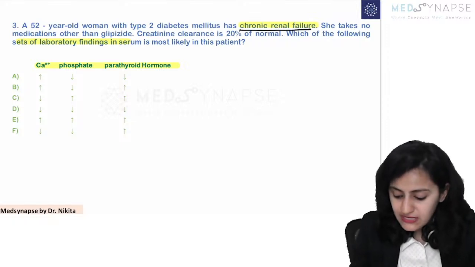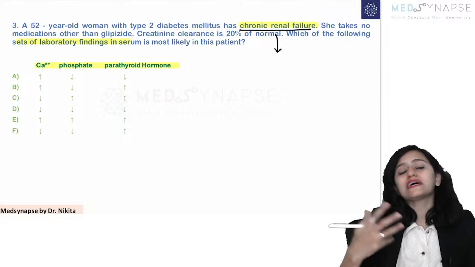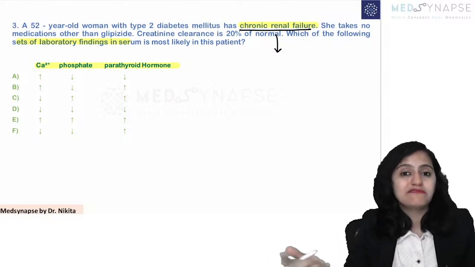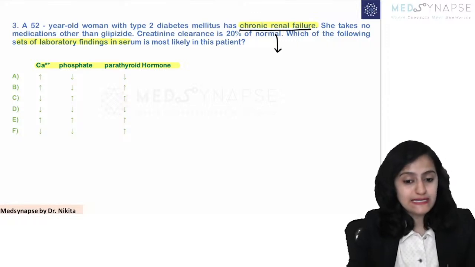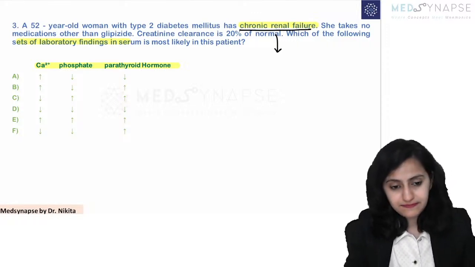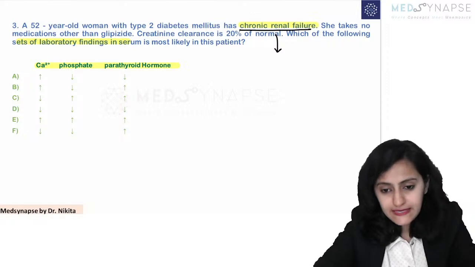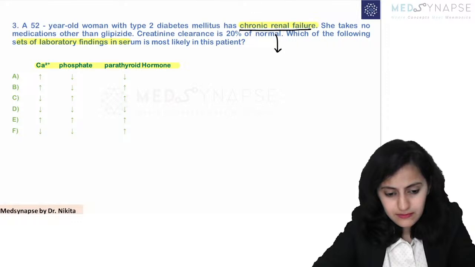What happens in chronic renal failure basically? What kind of hyperparathyroidism do we get in chronic renal failure?